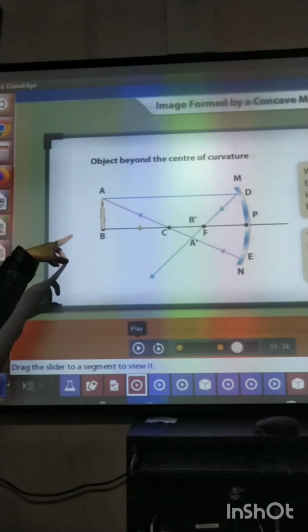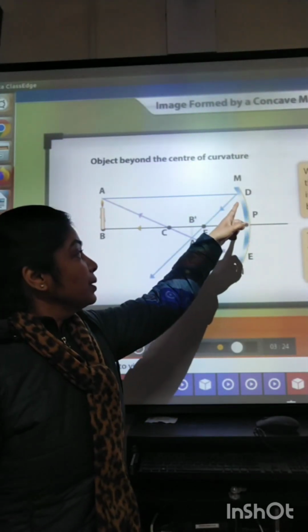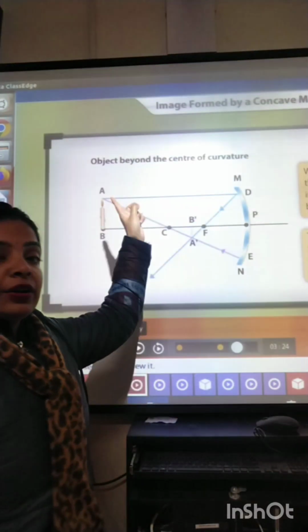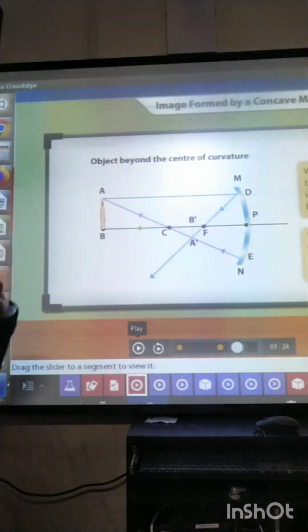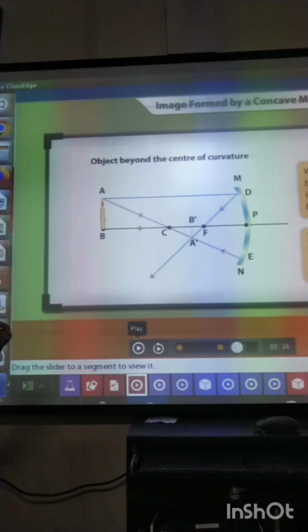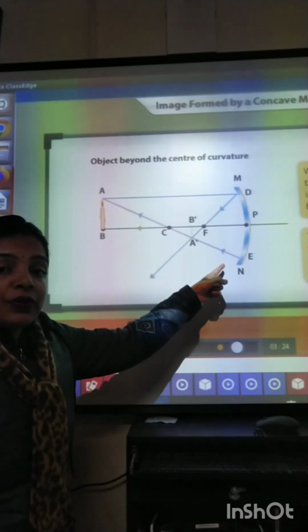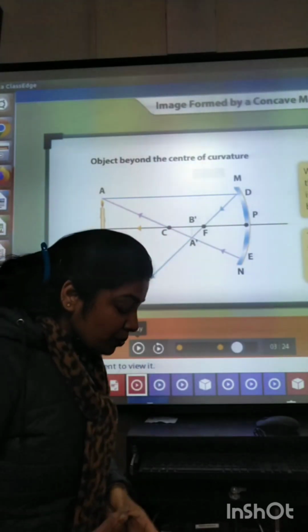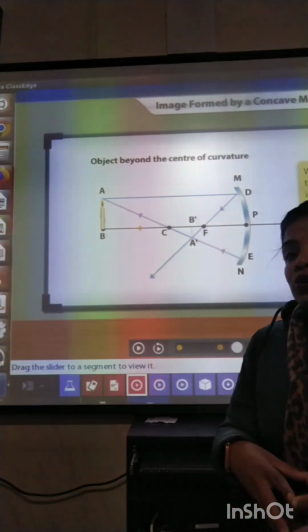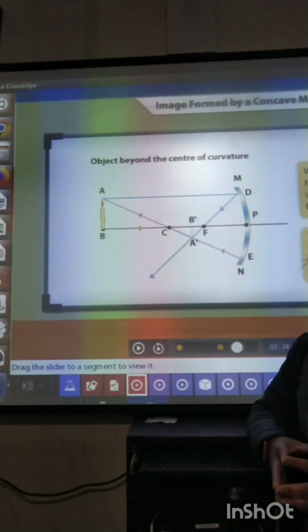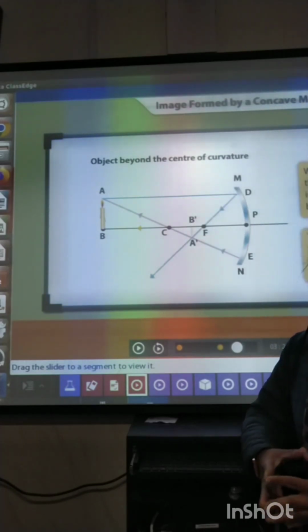When the object is placed beyond center of curvature, one of the incident rays is parallel to the principal axis, and another incident ray is passing through the center of curvature. In order to learn image formation, you should always learn from where the incident rays are passing.